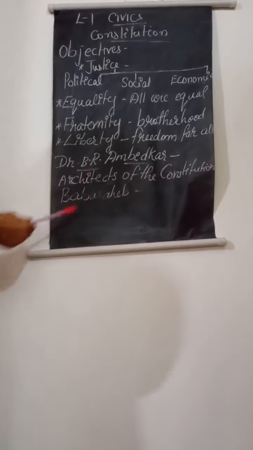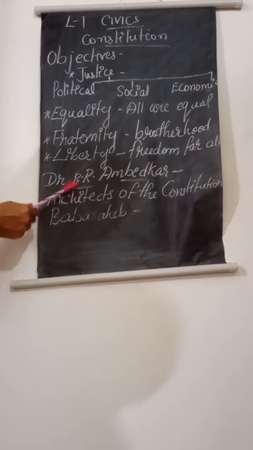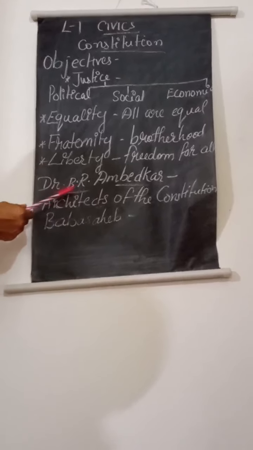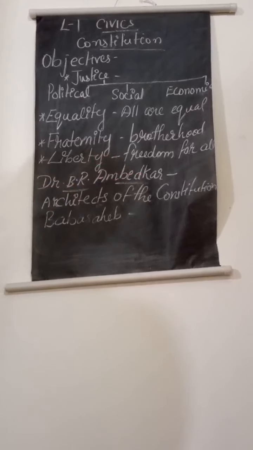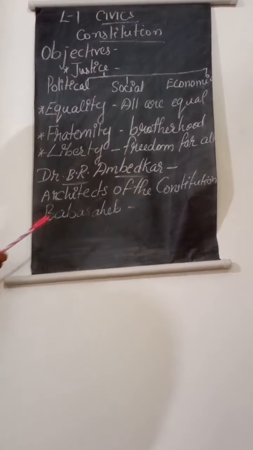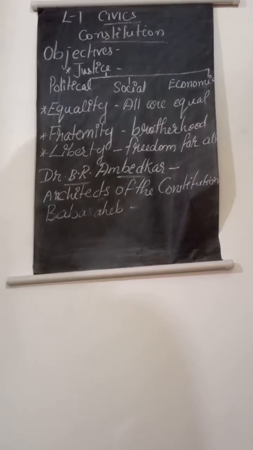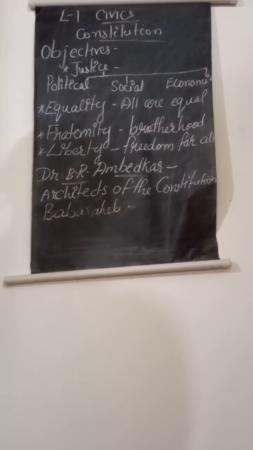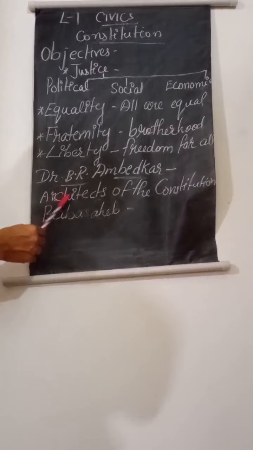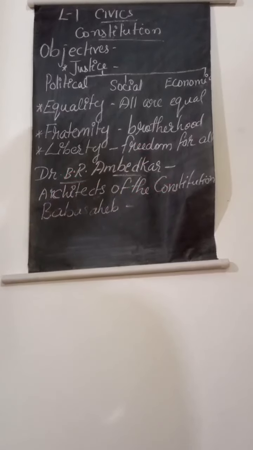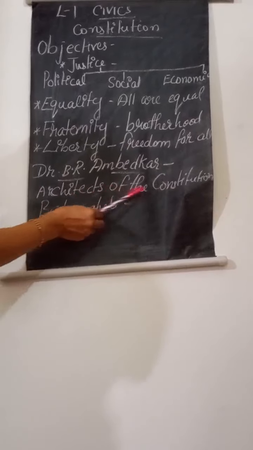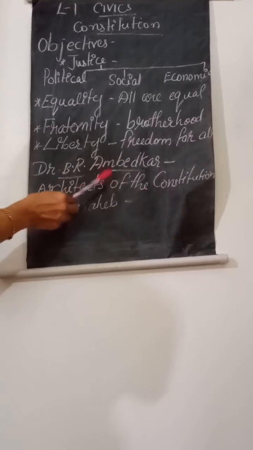Next, a small topic is given, and there are no question answers from this part anyway. You just read the text to understand the role of Dr. B.R. Ambedkar behind the construction of the Indian Constitution. Dr. B.R. Ambedkar, popularly known as Baba Sahib, was one of the chief architects of the Indian Constitution. Questions will come: who is considered the chief architect of the Constitution? That is Dr. B.R. Ambedkar.